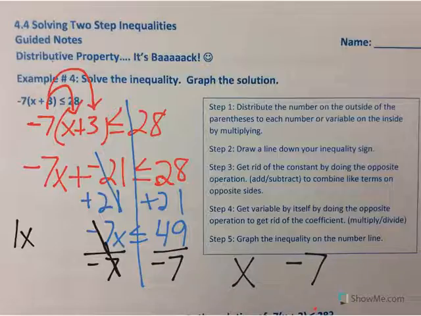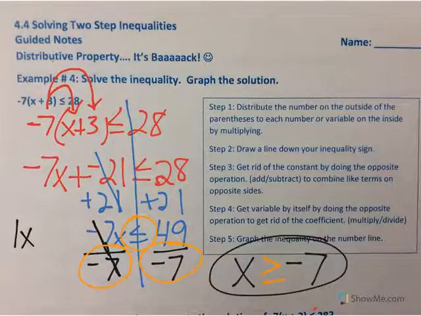And you can see right here that I divided both sides by a negative number. Therefore, I must flip this sign. So the less than or equal to becomes greater than or equal to. That's my answer to solving this inequality: x must be greater than or equal to negative 7.